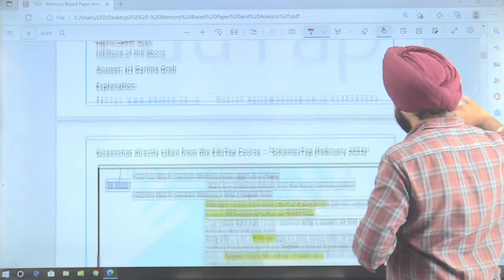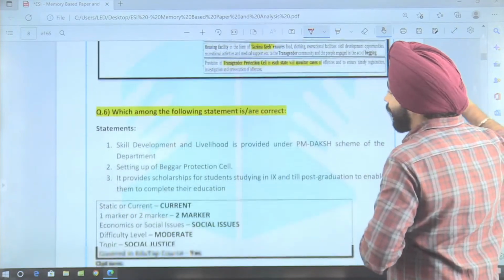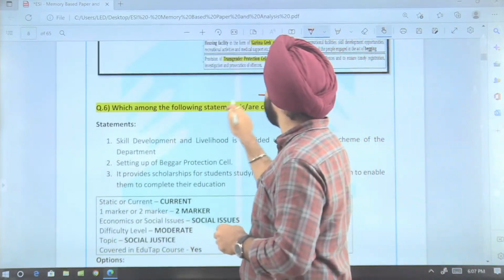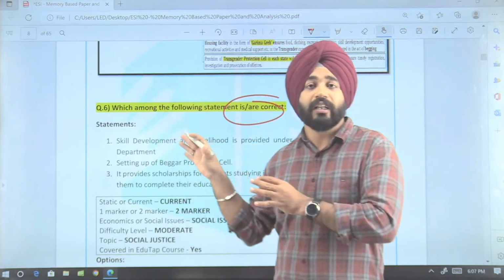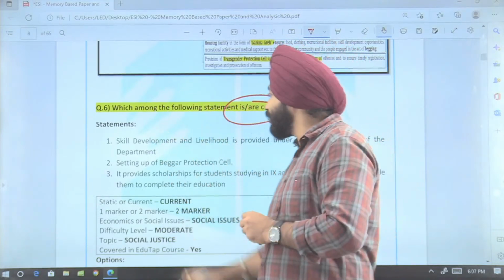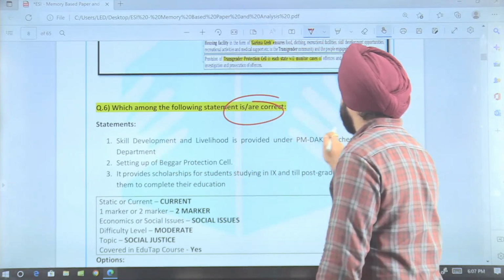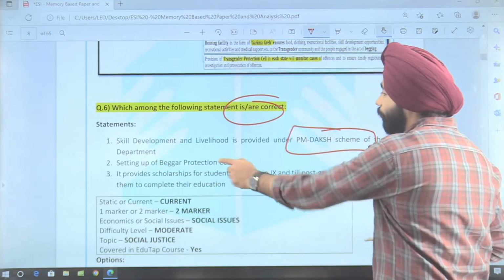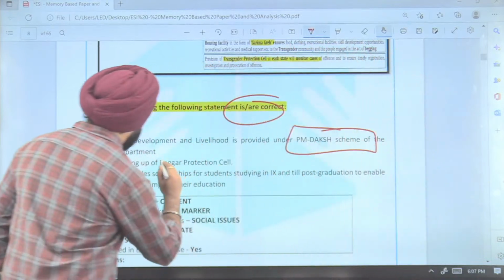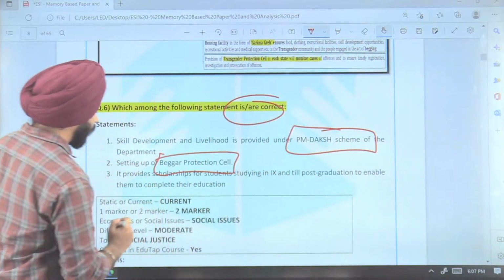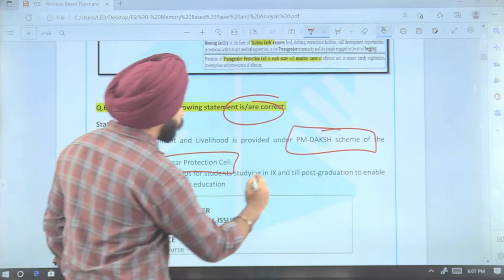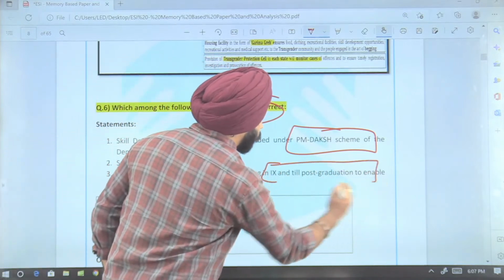Then the next question is, which among the following statements are correct about the SMILE scheme that has been asked in the paragraph? The first is that skill development and livelihood is provided under the PM Daksh scheme of the department. Then is setting up of a beggar protection cell, and providing scholarship for students in class 9 till post graduation.